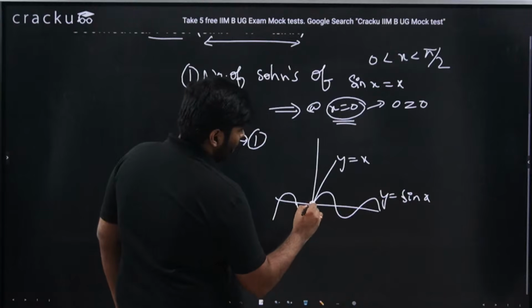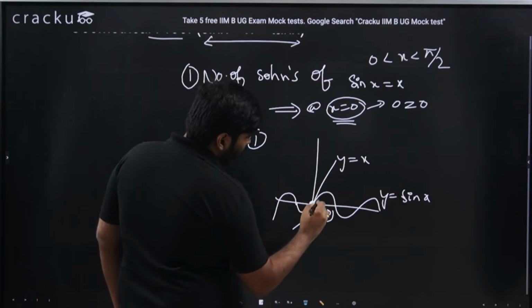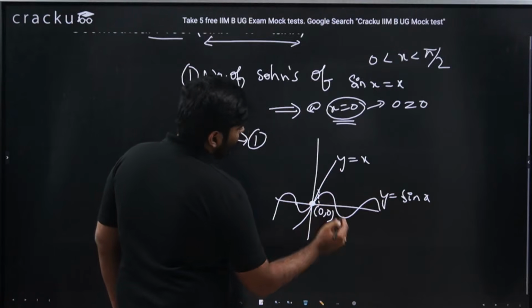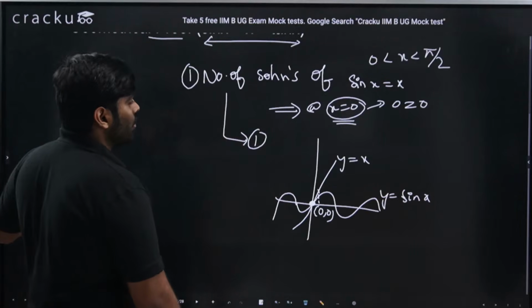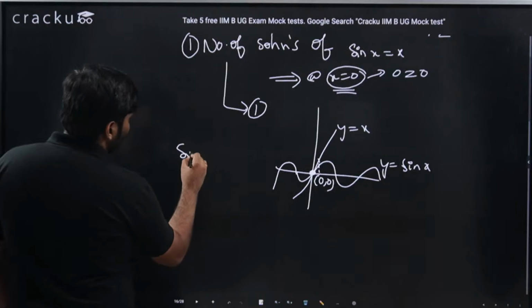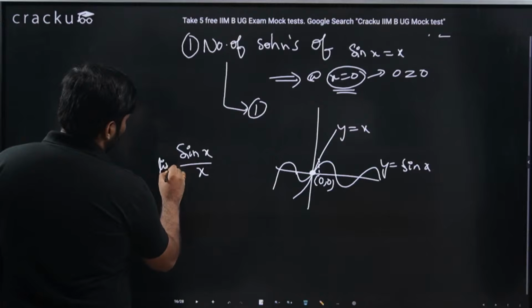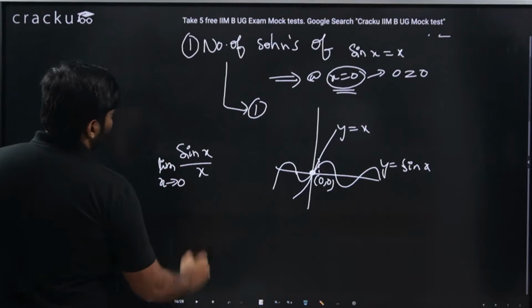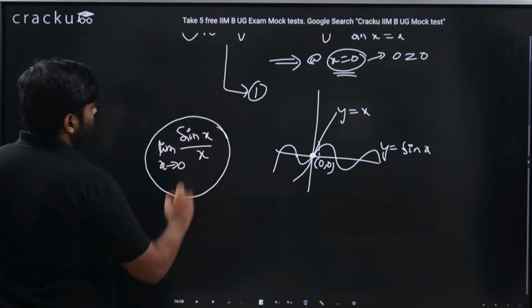Here, there is definitely an intersection at the 0, 0 point. But how are you sure that y equal to x is always greater than sin x for any value other than 0? This is what we are interested in now. Once we are able to prove this, we should be able to find the limit of sin x by x as x extends to 0 by using our sandwich theorem. I will tell you how to do this also.